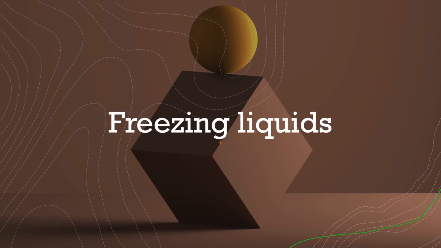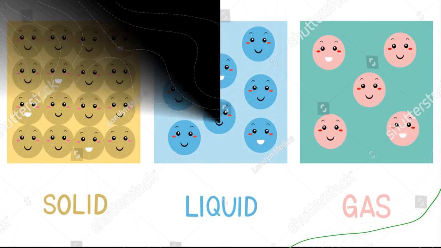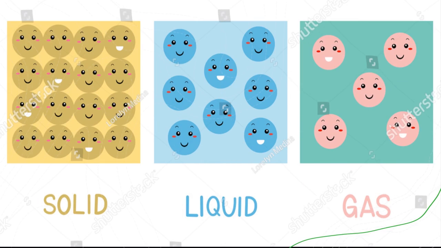Freezing liquids. When a liquid freezes, it becomes a solid. The particles in a liquid move and slide past each other. As heat energy is transferred from the particles to the environment, the particles move more slowly and the liquid gets